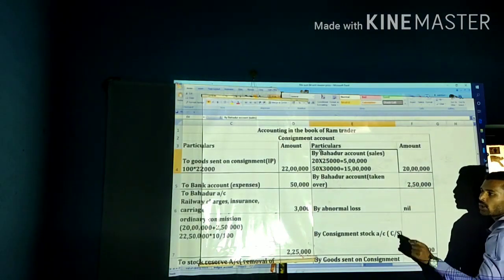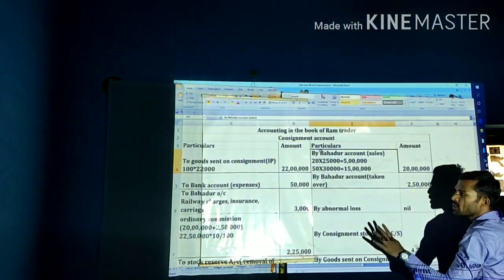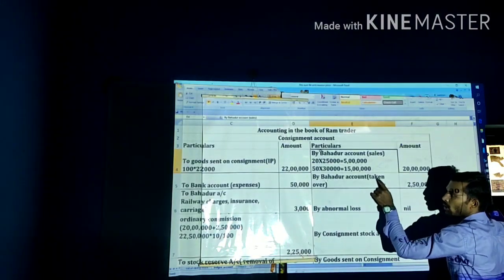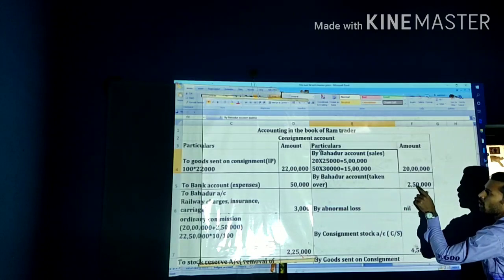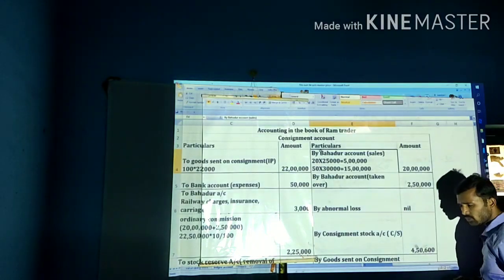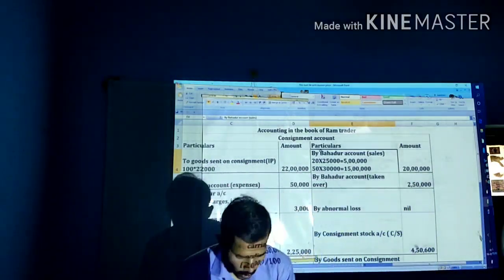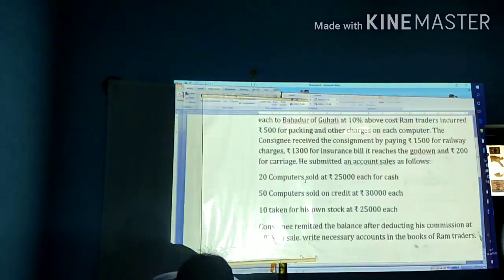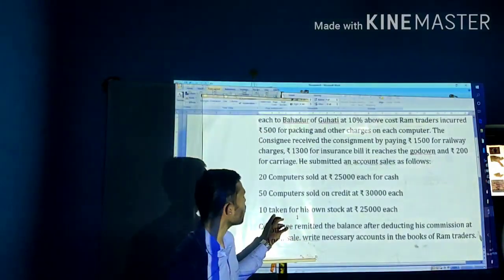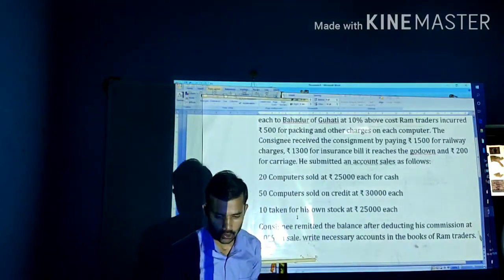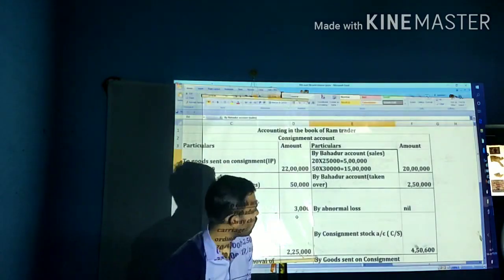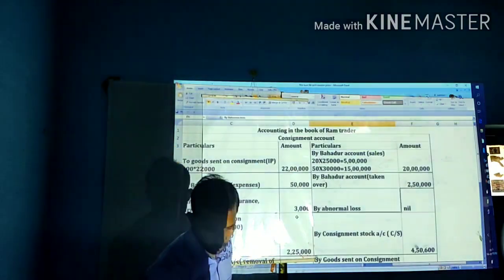Including that, he is also taking some of the goods for himself, that is, goods taken over by Bahadur. How much? That is 2,50,000. How 2,50,000? That is 10 into 25,000, that is 2,50,000. Next, no abnormal loss.